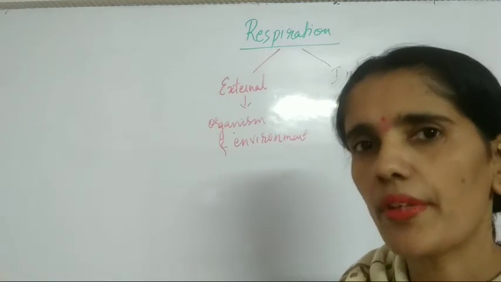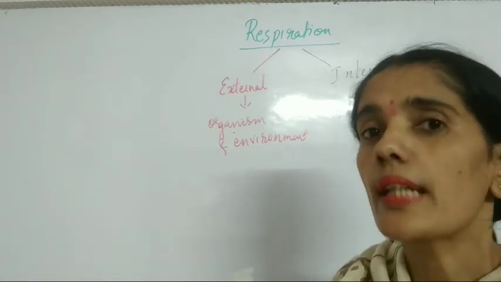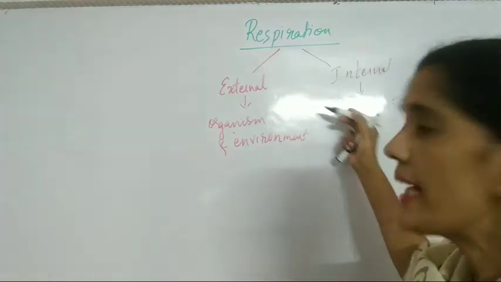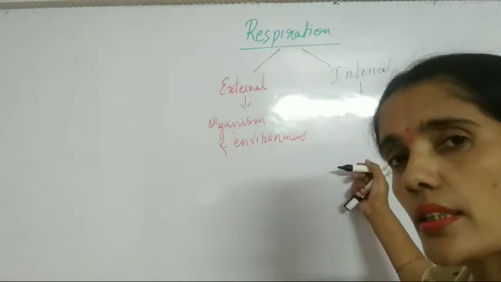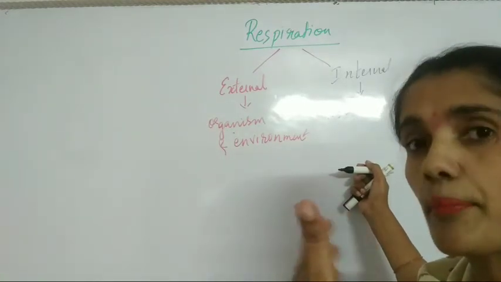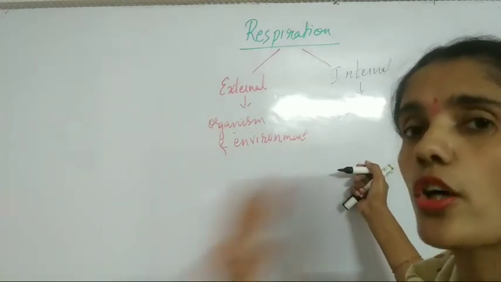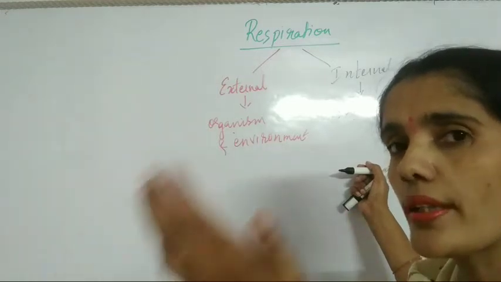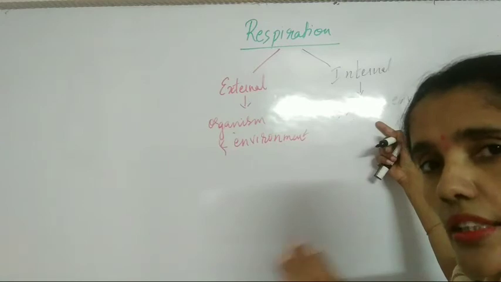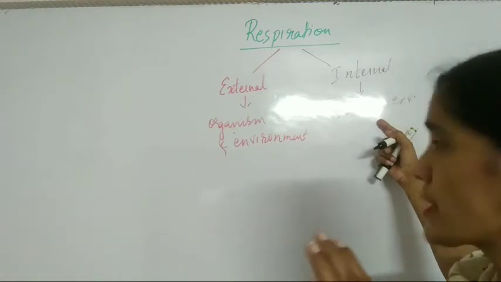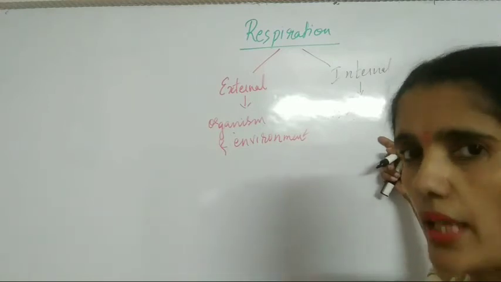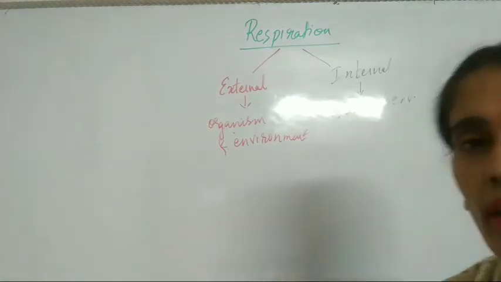So in a similar way, if we are going to classify types of respiration, it will be of two types, external and internal. External means when exchange of carbon dioxide and oxygen is taking place between the organism and environment. And when exchange of gases, that is carbon dioxide and oxygen, is taking place between tissues and the environment, that will be internal.